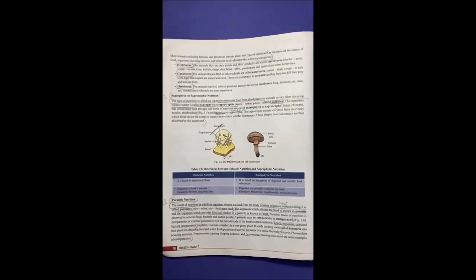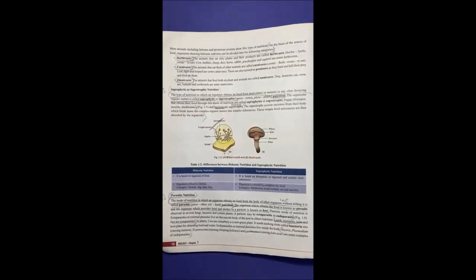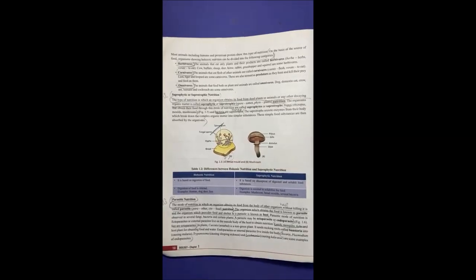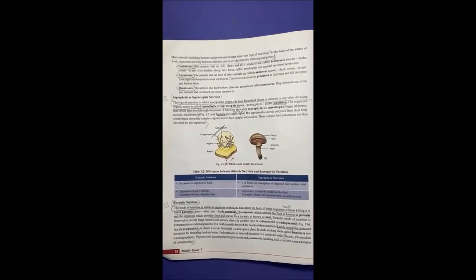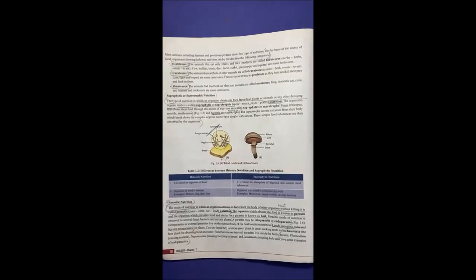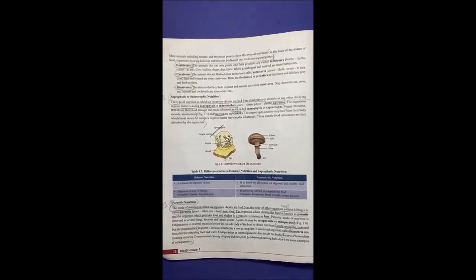The second is the saprophytic mode of nutrition. In this mode of nutrition, the organism feeds on dead and decaying matter, like mushrooms or bread mold, which is basically a fungus.